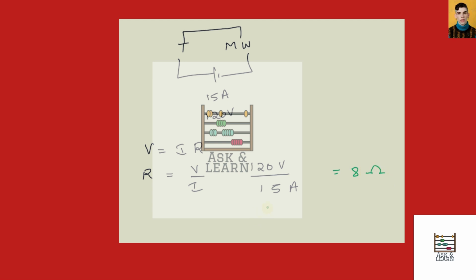Next we need to find maximum power rating without tripping the 15 ampere circuit breaker. Now we can consider current, voltage and power relation. We know that power is given by I into V. Now by substituting current 15 ampere, voltage 120 volt, we obtain maximum power value will be equal to 1800 watt.